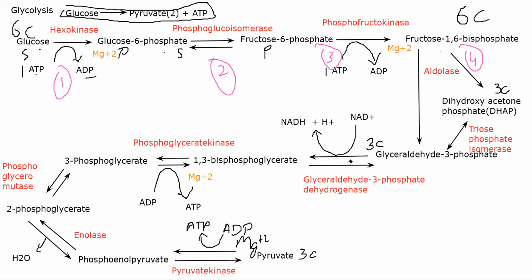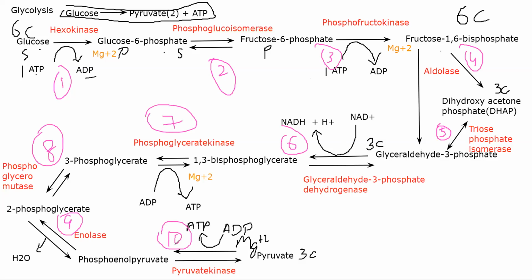So phosphorylation, this will be the 5th reaction, isomerization or interconversion, this will be the 6th reaction, this will be the 7th reaction, 8th reaction, 9th reaction, and here you have your 10 reactions of glycolysis.